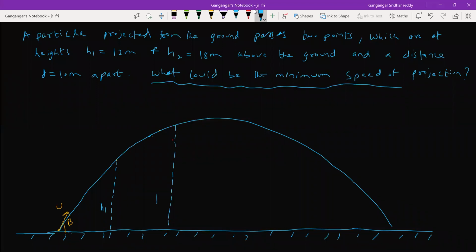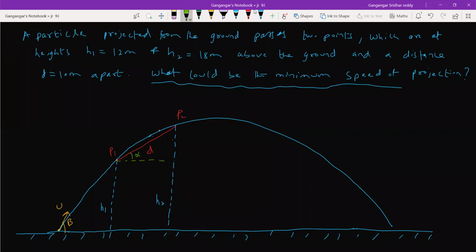So this is H2. What is this distance, and these are the 2 points. Able to notice this? Let this be the angle of inclination alpha.